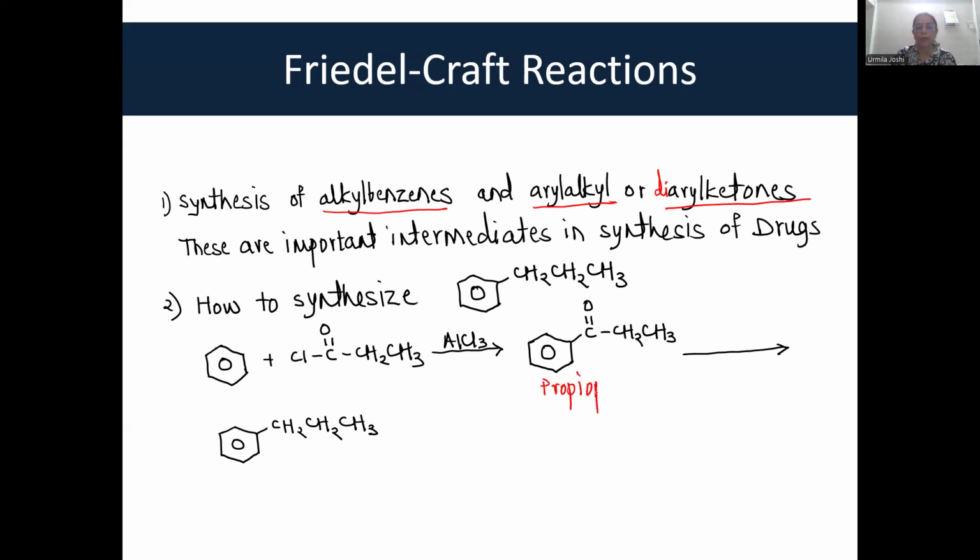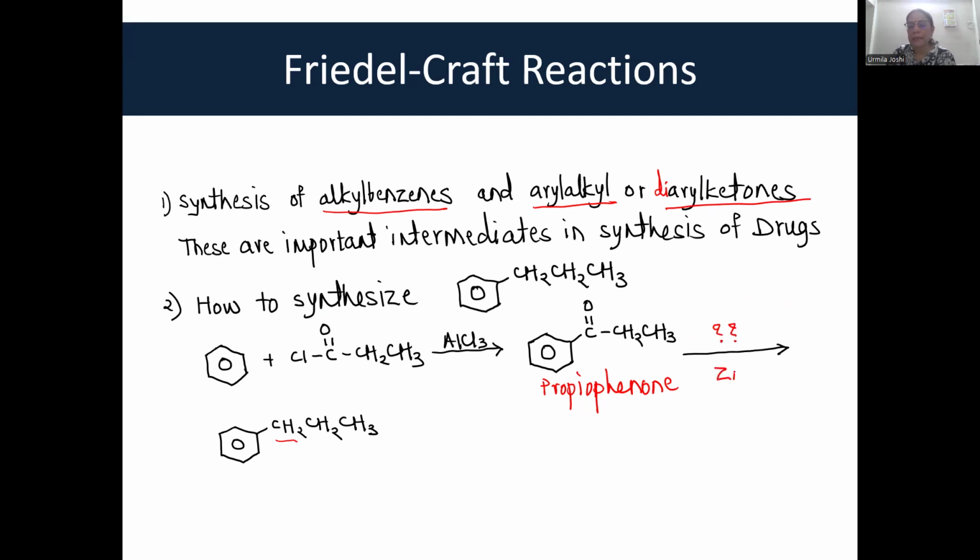This propiophenone, when it is reduced, you remember the reagent that can reduce C double bond O to CH2? It is not lithium aluminium hydride because that gives an alcohol. What is the reagent? Just find out the reagent. Okay.